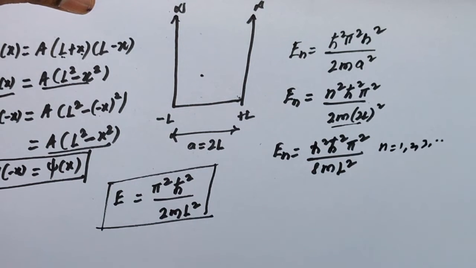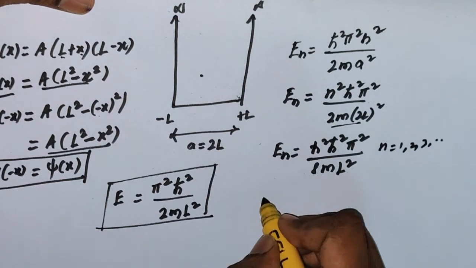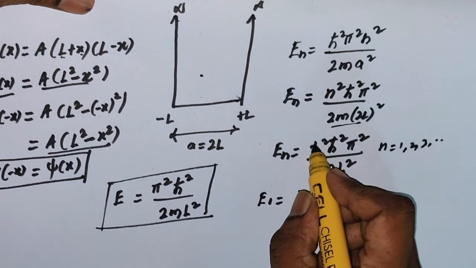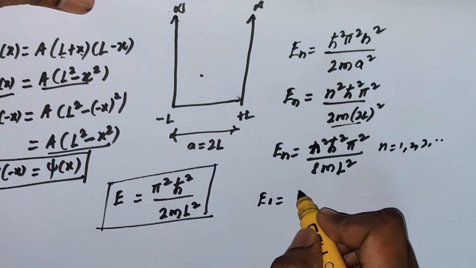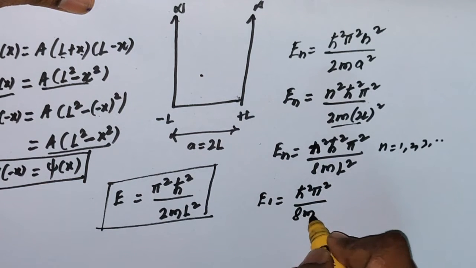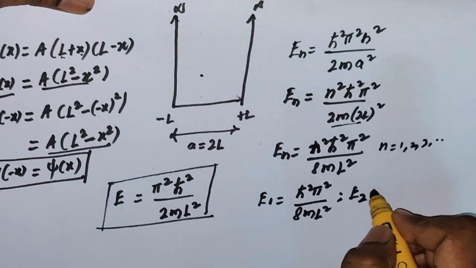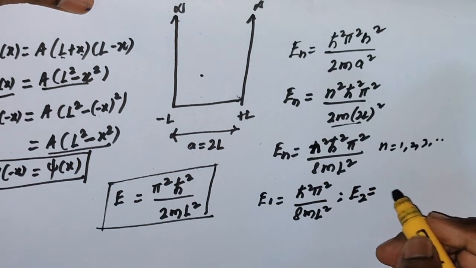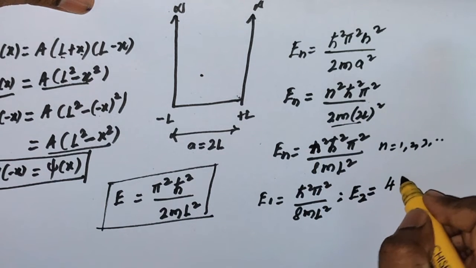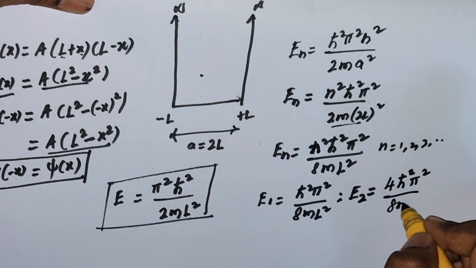The 1 represents the ground state energy. For the ground state energy inside the box, E1 equals 1 square, so h square pi square over 8m L square. For the first excited state energy E2, if you substitute 2, 2 square means 4, so 4 h cut square pi square divided by 8m L square.